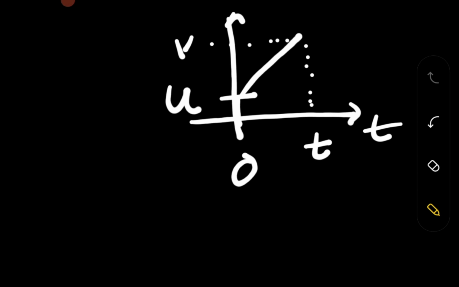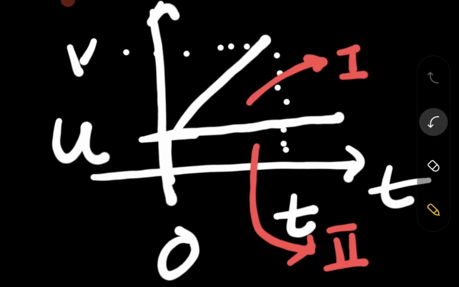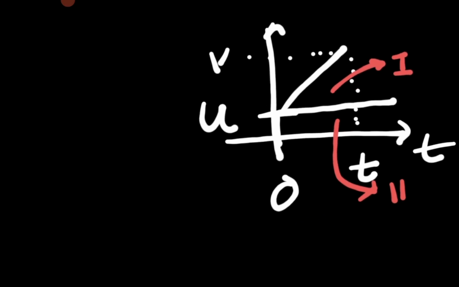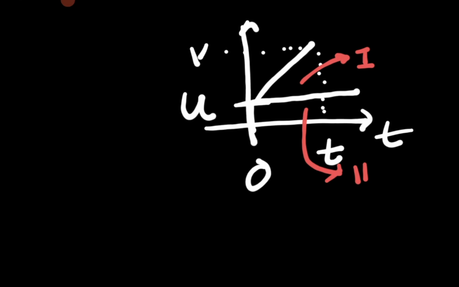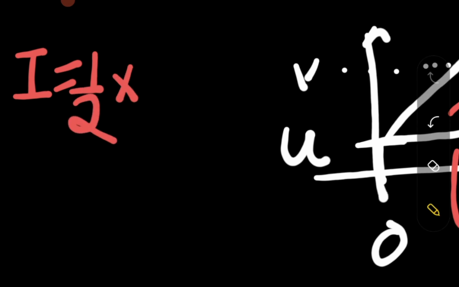In order to find the displacement, we have to get the area. That particular area is divided into two portions. This is the first portion, this is the second portion. So first of all, we are going to find the first area, and it is clear that it is a triangle, half into base.